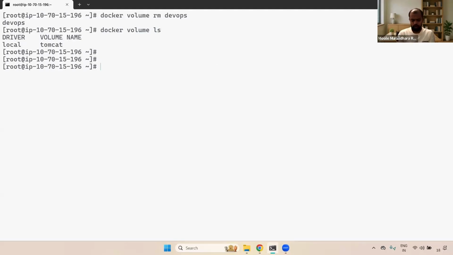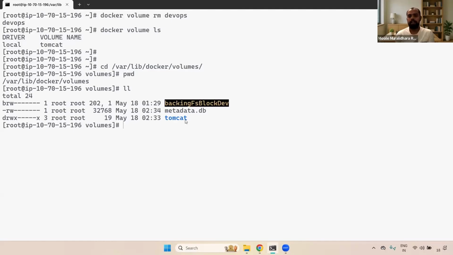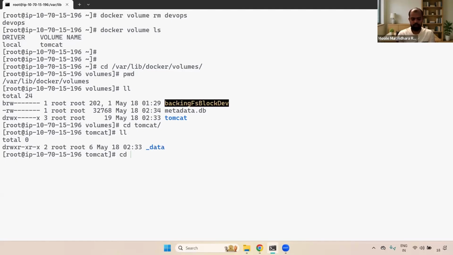Before doing that, you can go to /var/lib/docker/volumes. This is our default path. One of the most important intro-level questions: Hey Murli, can you please tell me what the default volume path is? /var/lib/docker/volumes. Here you can see whatever volumes we created. For example, we created Tomcat, right? Go to Tomcat. Now here you can see _data. And with the ll command, currently we don't have any data inside the volume.